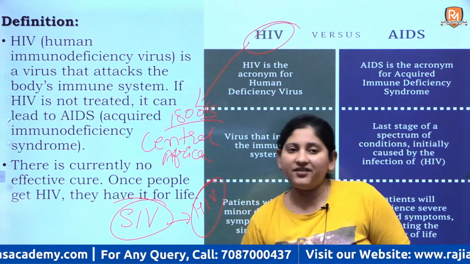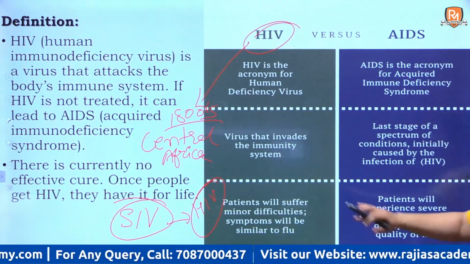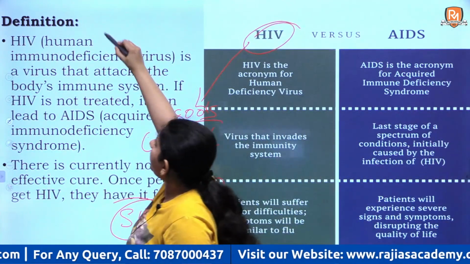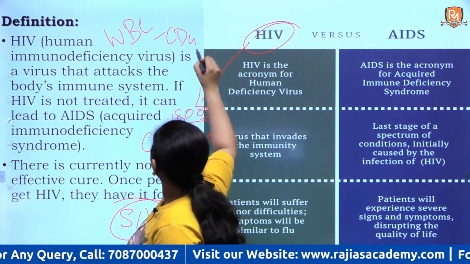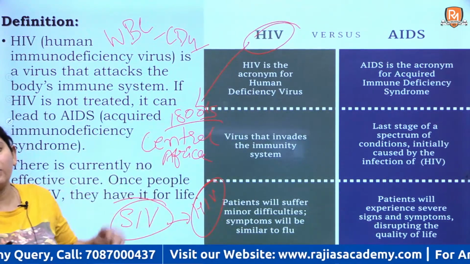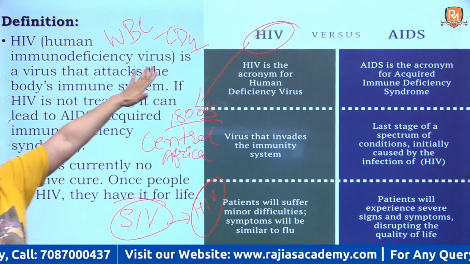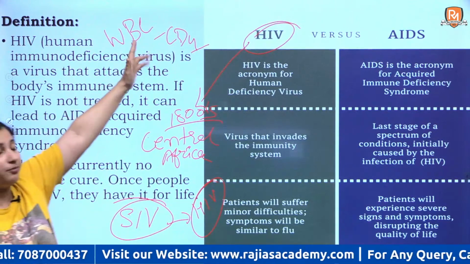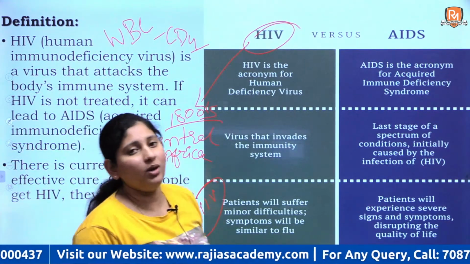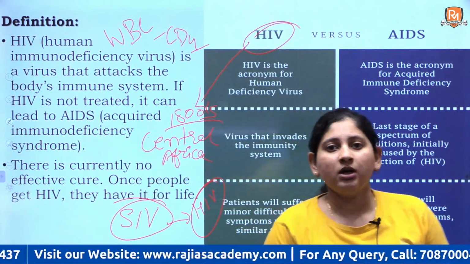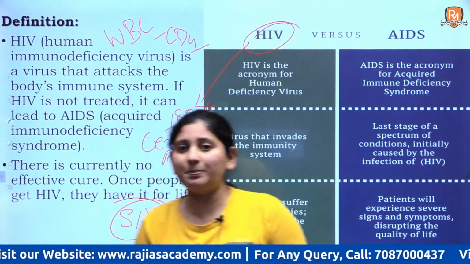Right, so HIV refers to human immunodeficiency virus, and it attacks the body's immune system. There is a particular group of white blood cells called CD4. Right, CD4 are white blood cells. HIV attacks these white blood cells, and the purpose of these particular white blood cells is to see any sort of anomaly in your bloodstream.